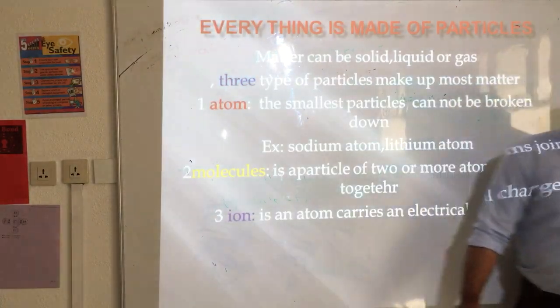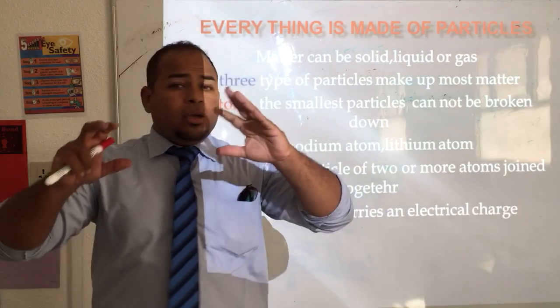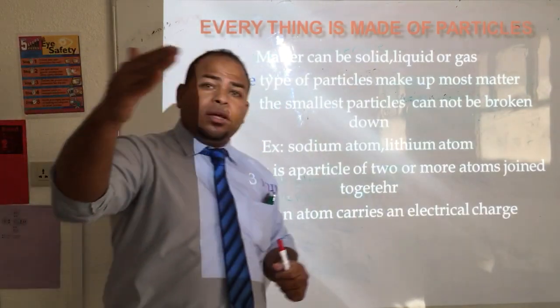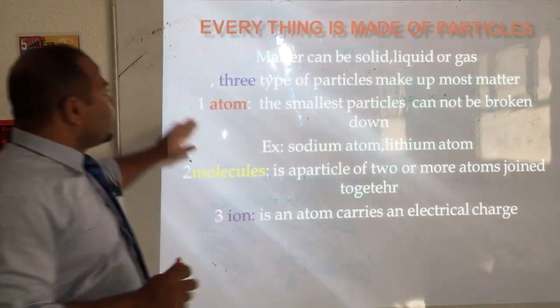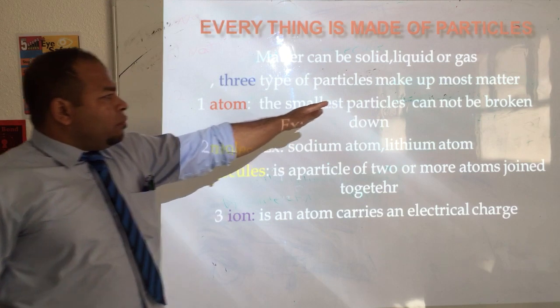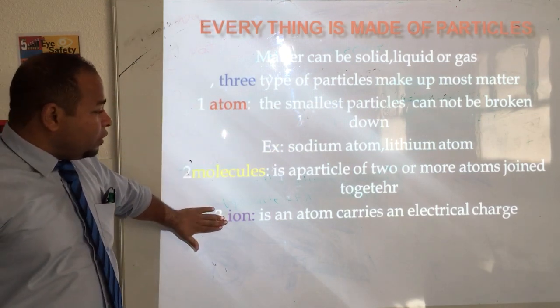Just to make a quick revision about this, I start with particles, and I have matter, which can be solid, liquid, or gas. And we have 3 types of particles that make up most matter: atom, molecule, and ion.